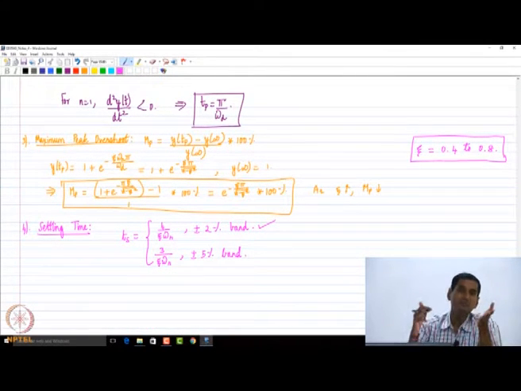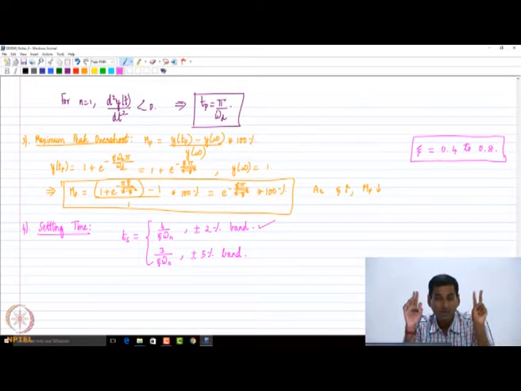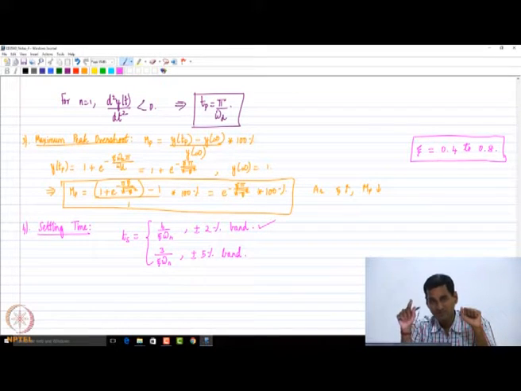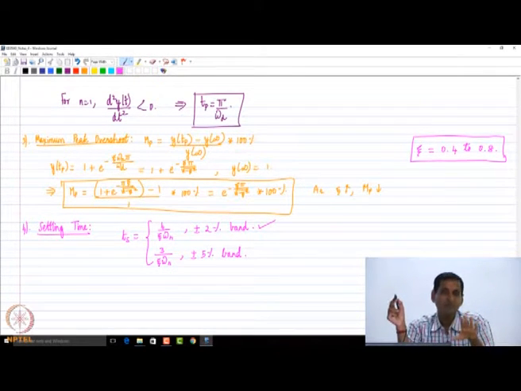Let me preemptively give you the reason. The reason why either the time constant or these parameters are used is because the dominant dynamics that you typically find even in higher order systems correspond either to a first order system or an underdamped second order system. What I mean by that is that dominant poles will be either a pair of complex conjugate poles or a pole on the real axis, which correspond to an underdamped second order system or a first order system respectively. That's why we use this. Of course, it's an approximation, but it's a useful approximation nonetheless.